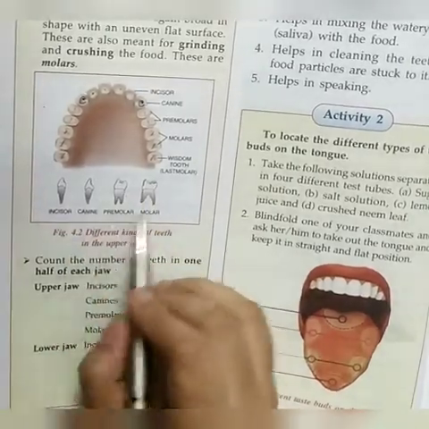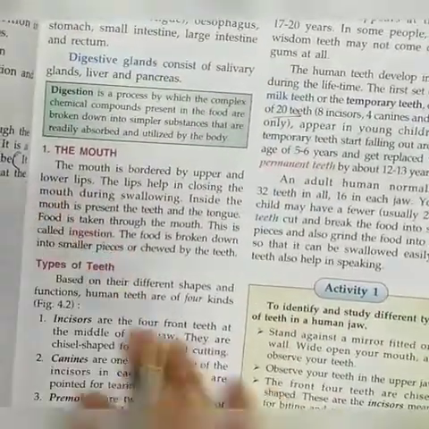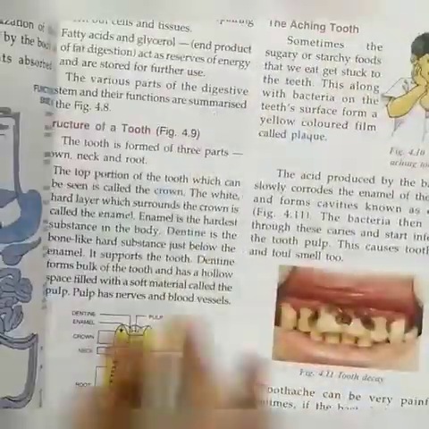So this is about the types of teeth in the human body. Now let's see what is the structure of the tooth.